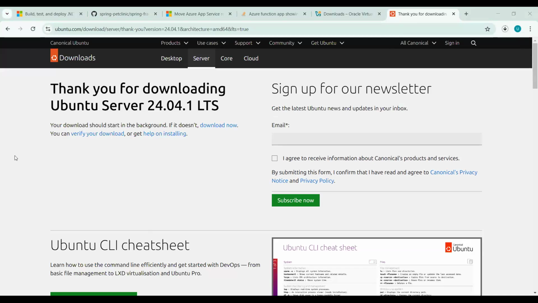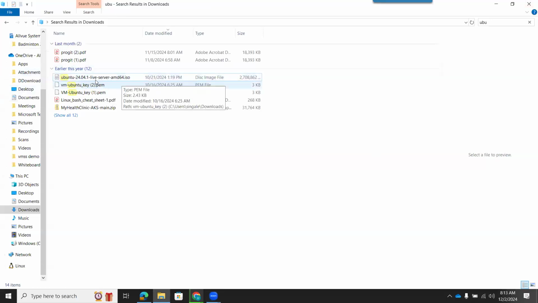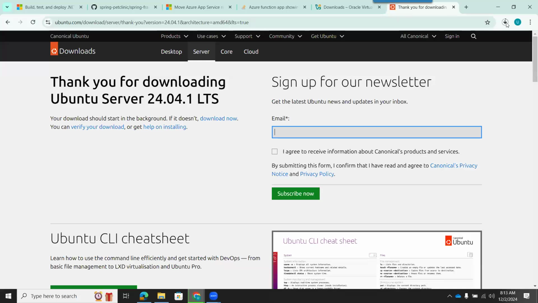Okay, so I already have one downloaded image. You can see I have already downloaded this Ubuntu 24.01, so I will skip this download.